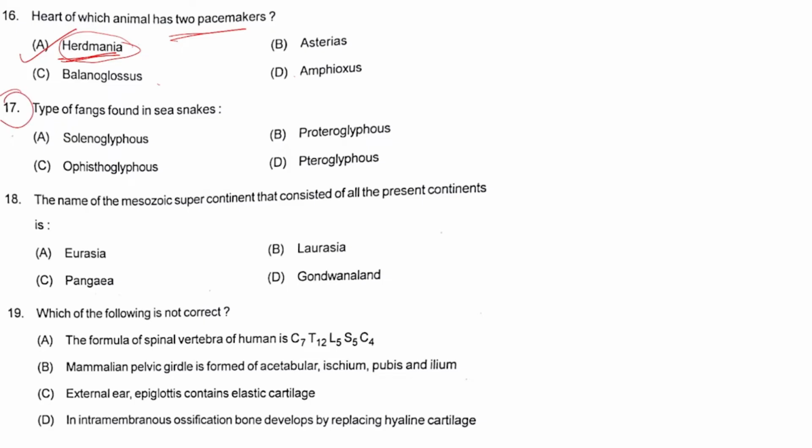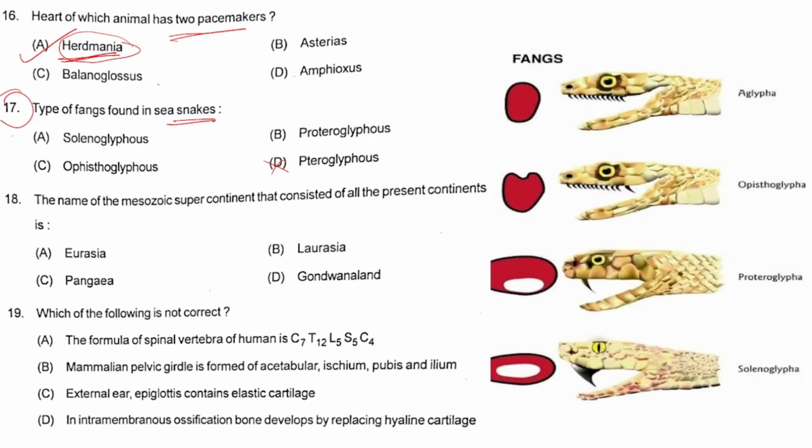Next, question number 17. The type of fangs found in sea snakes is? The options are option A Solenoglyphus, option B Proteroglyphus, option C Opisthoglyphus, option D Pteroglyphus. There is no such term as Pteroglyphus, so this is absolutely out of the options. Then we have these three options. What are the different types of fangs? Let me show you. So these are the different types of fangs.